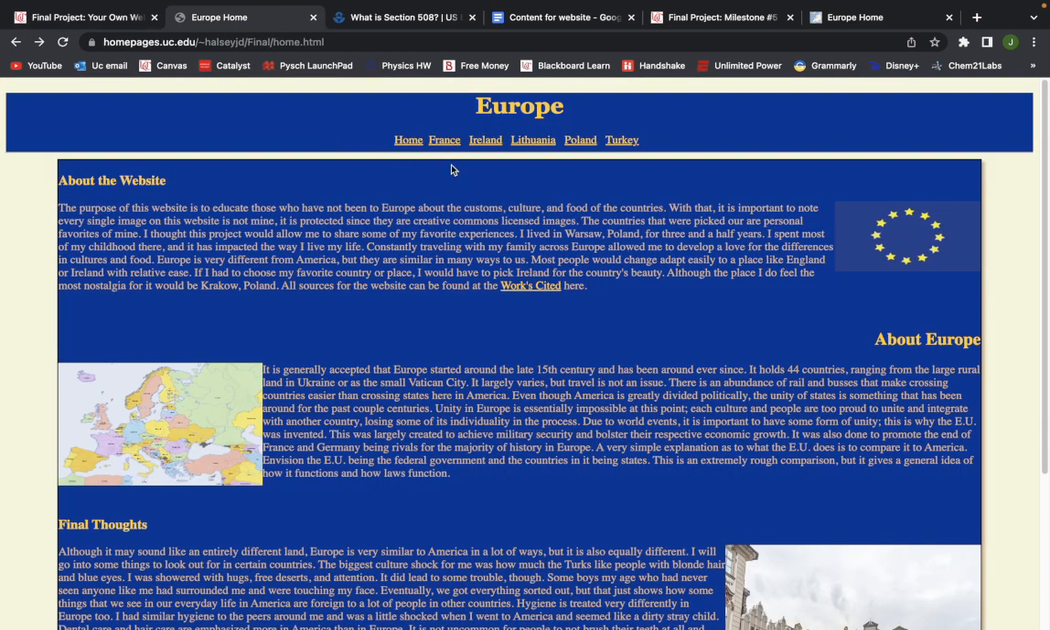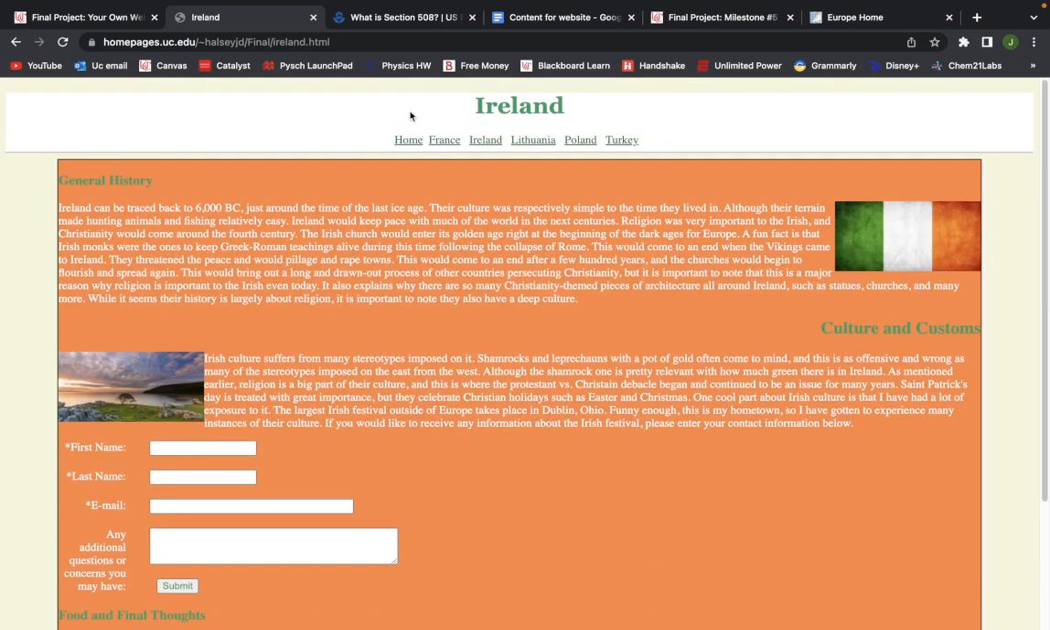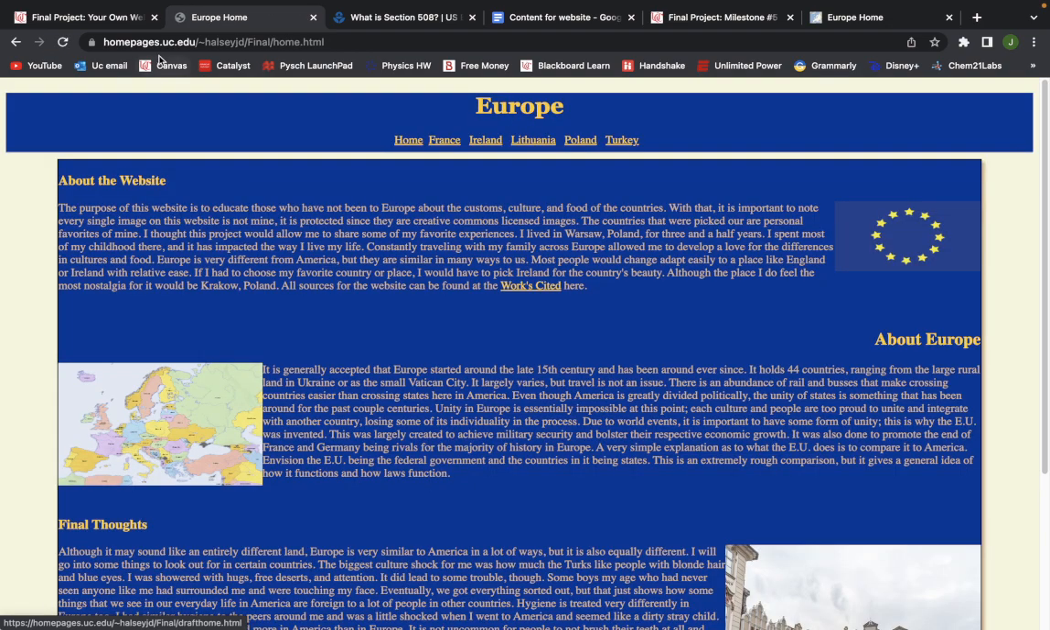And then we have the form. For the form, I used that for Ireland. Dublin, Ohio has the biggest Irish Fest. So if you would like to receive any information about the Irish Fest, please enter your contact information below. So we have the first name, last name, email, and then this is not required, just any additional questions or concerns, because most people have them. So I figured that'd be an appropriate place to put that on the Ireland website.